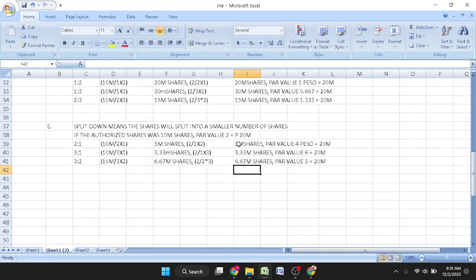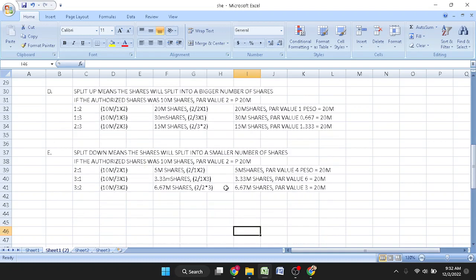Okay? So 5 million shares, due to the split down of for every 2 shares will become now 1. So the total number of authorized shares went from 10 million to 5 million, and the par value increased from 2 to 4 just due to the split down. However, the total capitalization will not change. And that's the rationale or the computation for the recapitalization of the shareholders' equity. So, thank you.